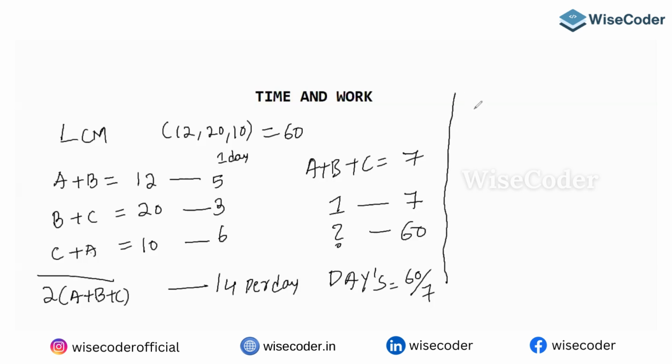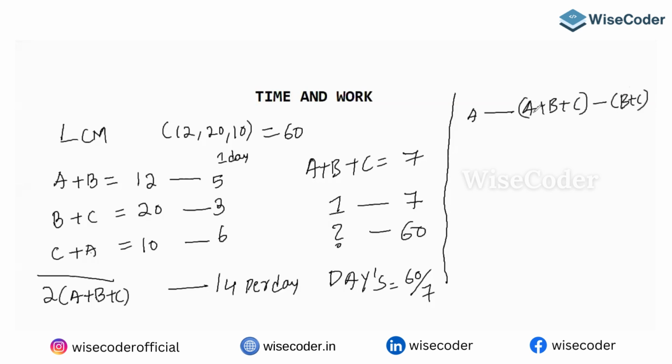Now what is the question, A alone? If you want A alone, that is A plus B plus C minus B plus C only.